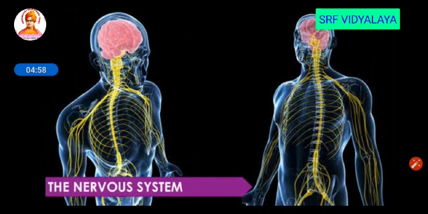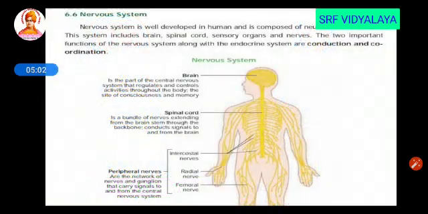The next system is the nervous system. The nervous system is well developed in human beings and is composed of neurons, that is your nerves, and the brain. It includes the brain, spinal cord, sensory organs and nerves. The two important functions of the nervous system along with the endocrine system are conduction and coordination.